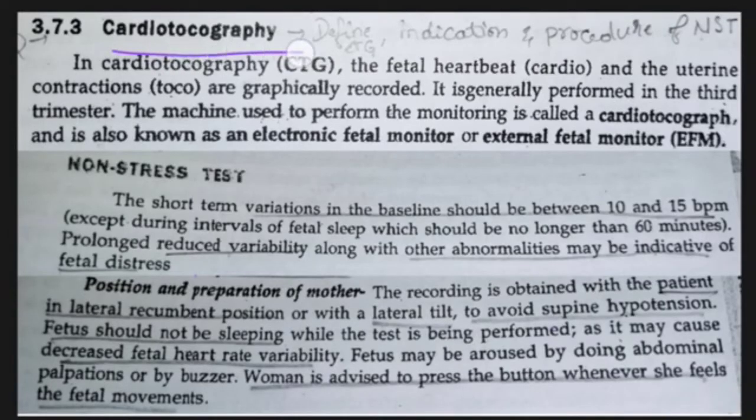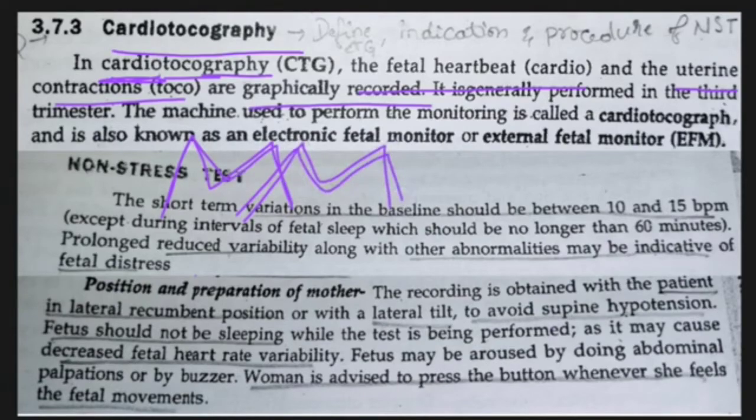Cardiotocograph. Cardio indicates the heart, here the fetal heartbeat, and toco indicates uterine contraction, and graphy means graphical records. How the fetal heart rate or rhythm and the uterine contractions are connected with each other, we will see in the form of a graph. The machine used to monitor it is known as the cardiotocograph. It is also known as electronic fetal monitor or external fetal monitor.